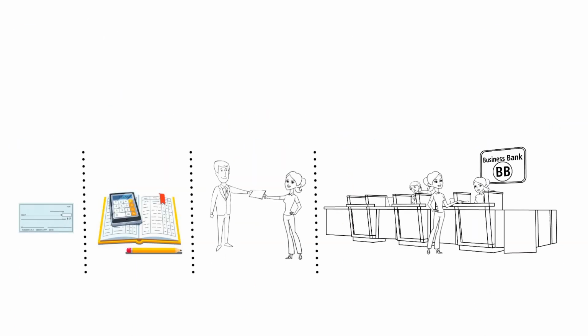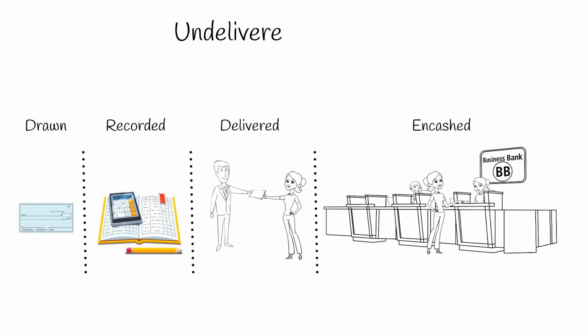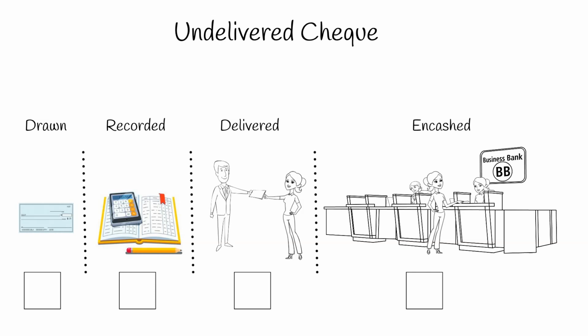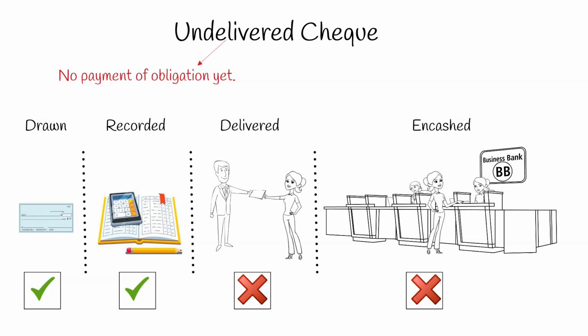To figure out the different classification of checks, I created 4 scenes as follows: drawing, recording, delivery, and encashment. Undelivered check. The check is said to be undelivered when it has been drawn, recorded, but not yet delivered to the payee. Therefore, there is no payment of obligation because the check remains under the company's control and may be cancelled anytime.